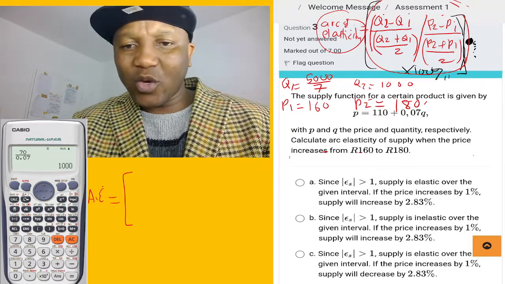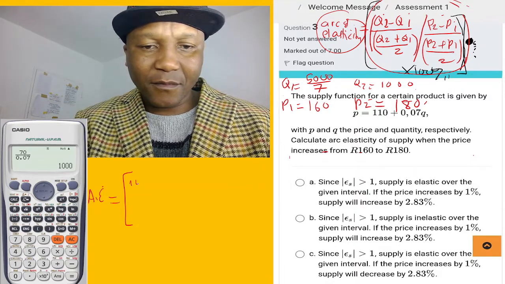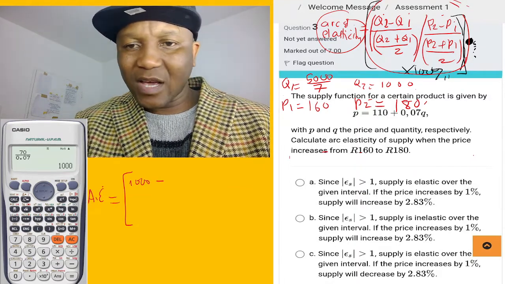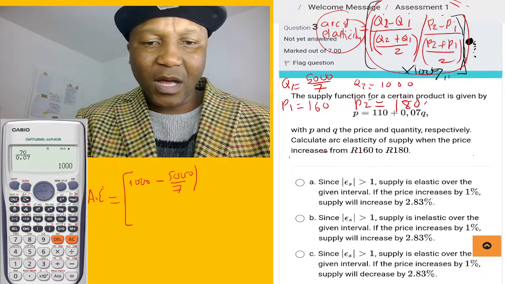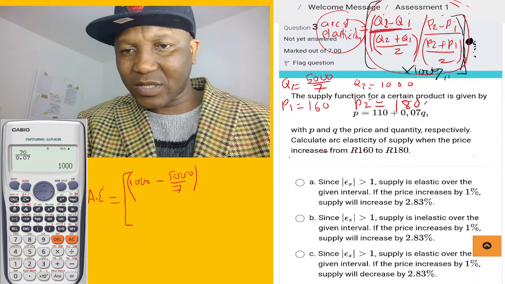What is Q2? Our Q2 equal to 1,000 minus Q1. Q1 equal to 5,000 divided by 7, which is this one here on top.